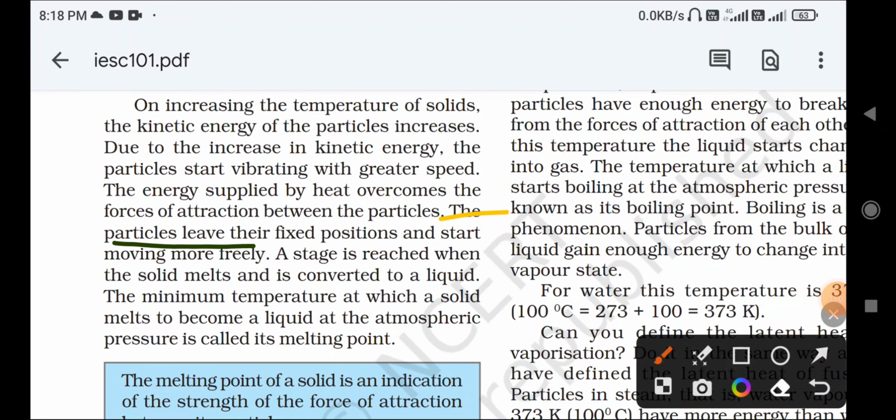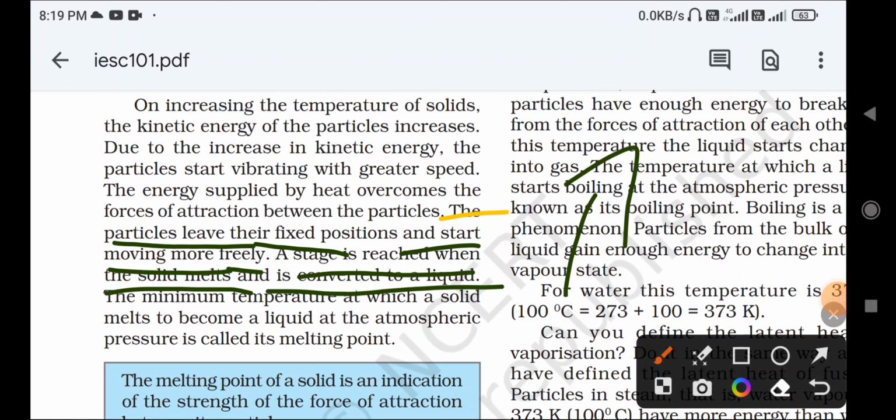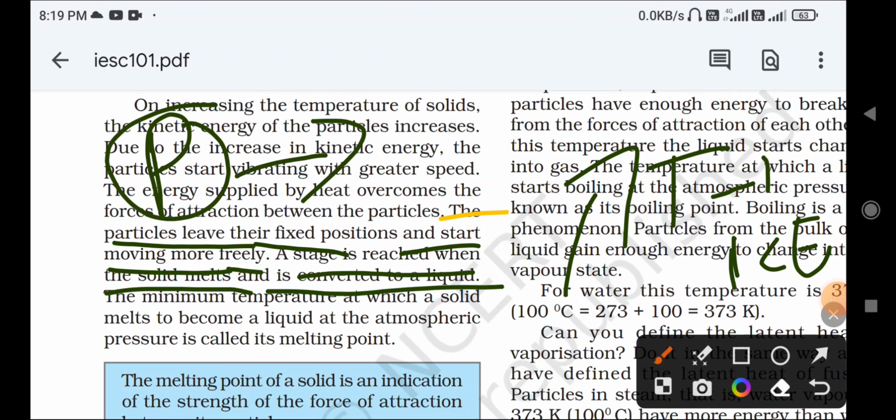The particles leave their fixed positions and start moving more freely. A stage is reached when the solid melts, that is, is converted into liquid. We are continuously giving heat, so what does heat mean? Temperature. Temperature increases means kinetic energy increases, and the particles are moving very fast. They are not at rest, they are continuously moving freely. So when they are continuously vibrating, at that time all the particles are converted from solid to liquid state because of the heating process.